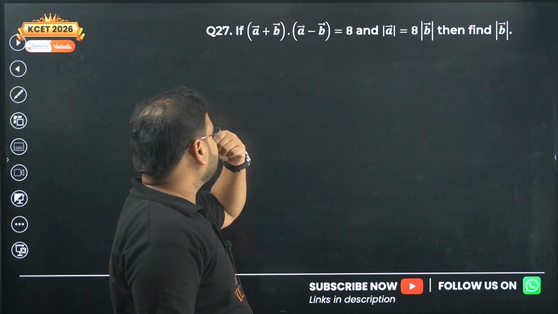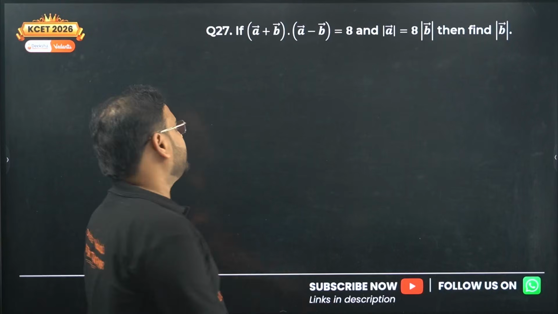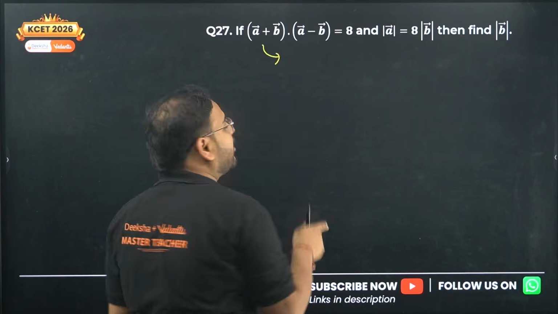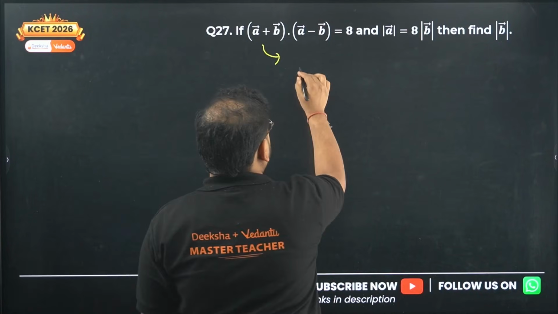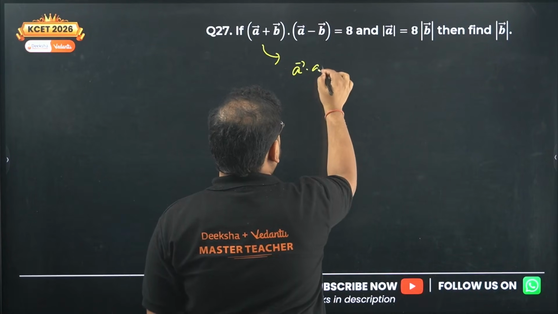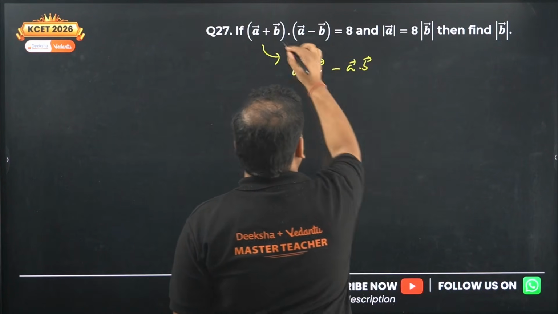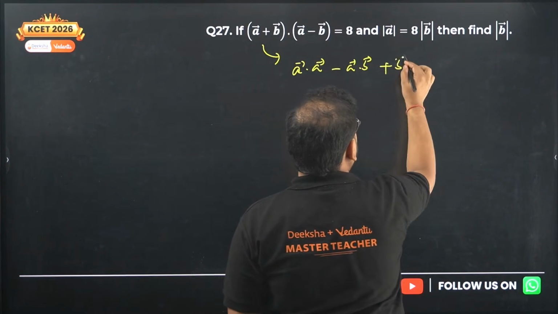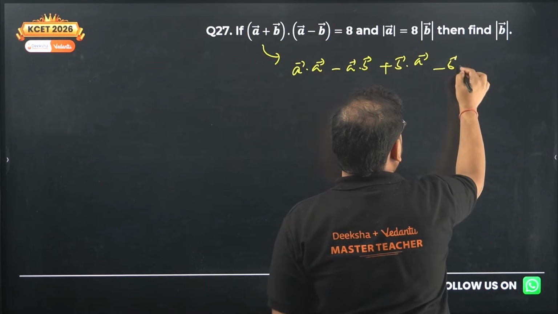27. A plus B dot with A minus B is 8, and A is given as 8 times of B. Find the B value. Expansion from here, we're going to apply our distributive property. A dot with A first. A dot with B, so minus A dot B. Plus B dot with A. And last one, minus B dot with B.